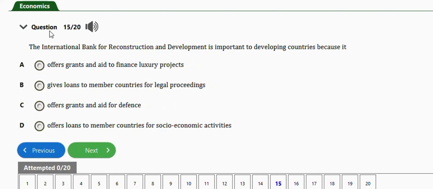It says the International Bank for Reconstruction and Development is important to developing countries because it offers grants and aid to finance luxury projects, gives loans to member countries for legal proceedings, offers grants and aid for defense, offers loans to member countries for social and economic activities. Right answer is option D, which is offer loans to member countries for social economic activities. Next question is this one.